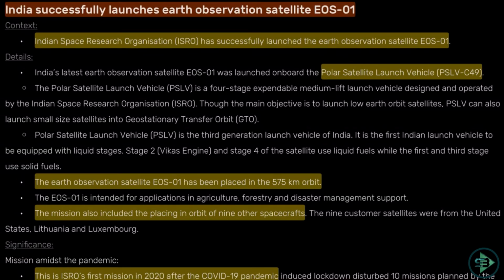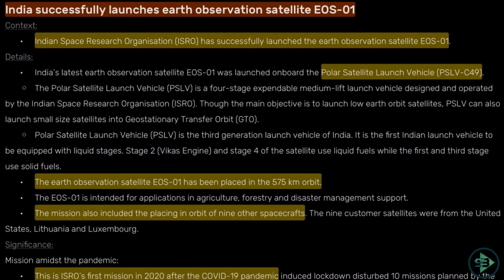For the time being, just know that it's an Earth observation satellite. So it has to observe the Earth. It has to click pictures of the Earth. So it has to be close to Earth. That is why it is in the polar orbit. Polar orbit is an orbit which is close to Earth. Then you also have geostationary and geosynchronous orbits that are at a height. So if I need a satellite for television, I will go for a geostationary or a geosynchronous orbit. Why? Because I need a good range. But if I am putting an Earth observation satellite, I want it to be close to Earth. That is why I will put it in a polar orbit.